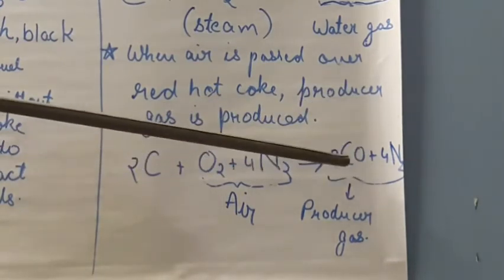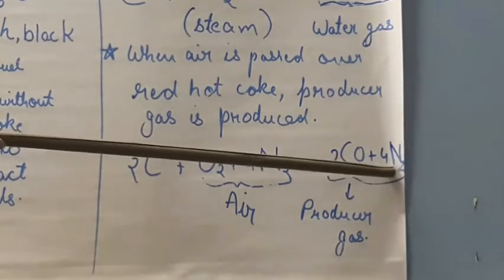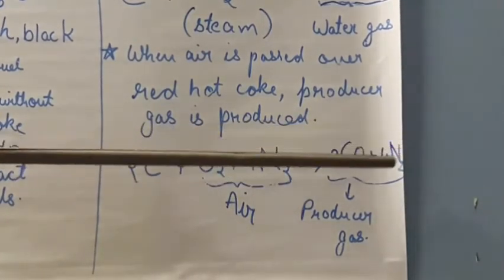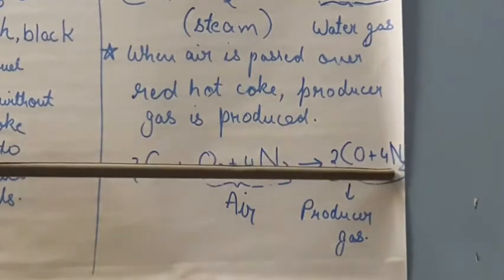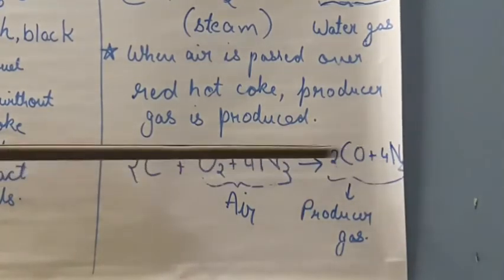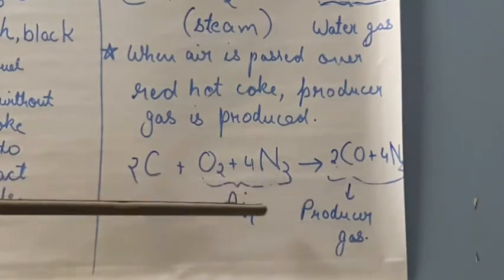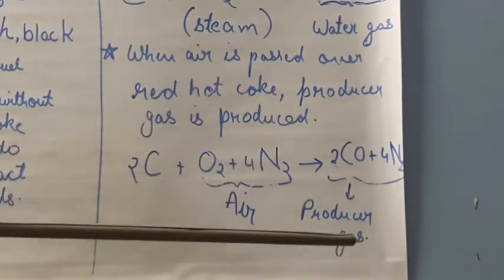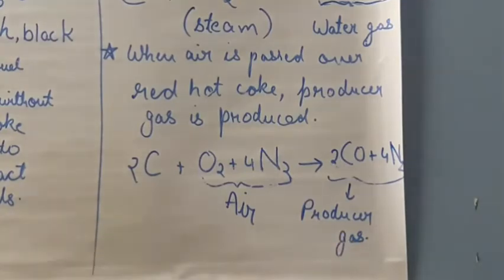Now we need to balance the nitrogen. In the left side we have 4 molecules of N2, so we will keep 4 in the right side also so that the equation is balanced. LHS is equal to RHS, left hand side is equal to right hand side. So that's all.